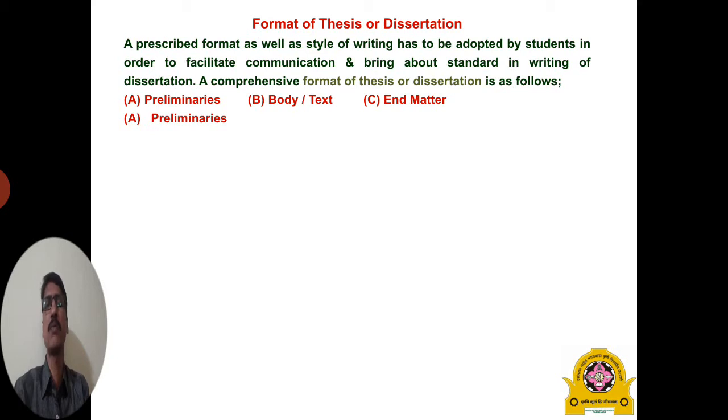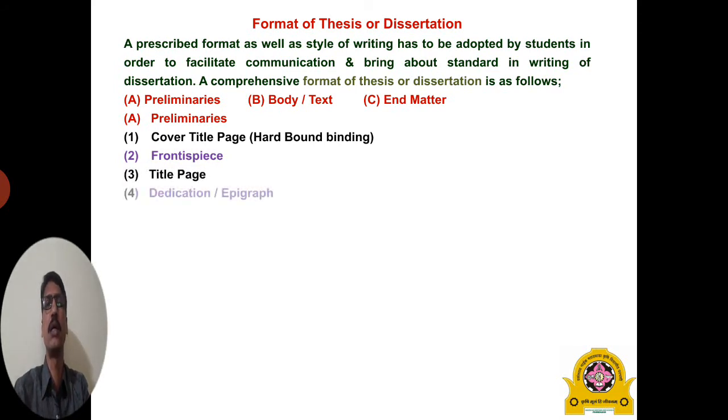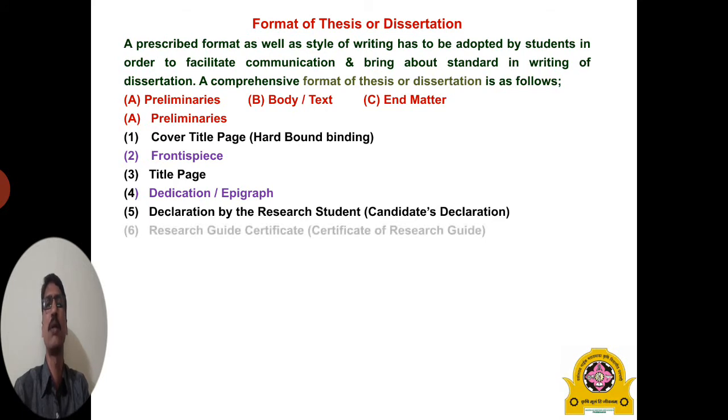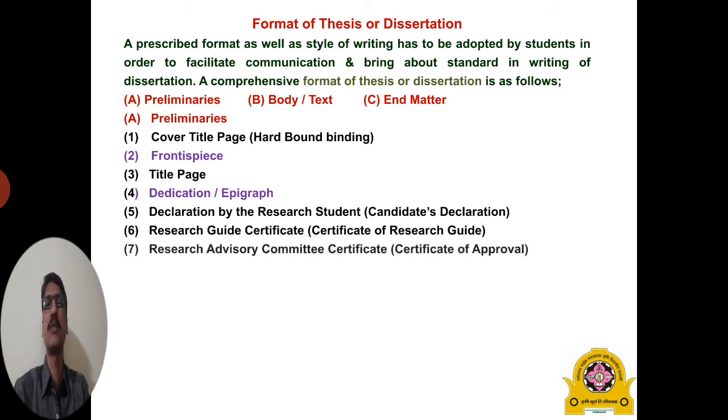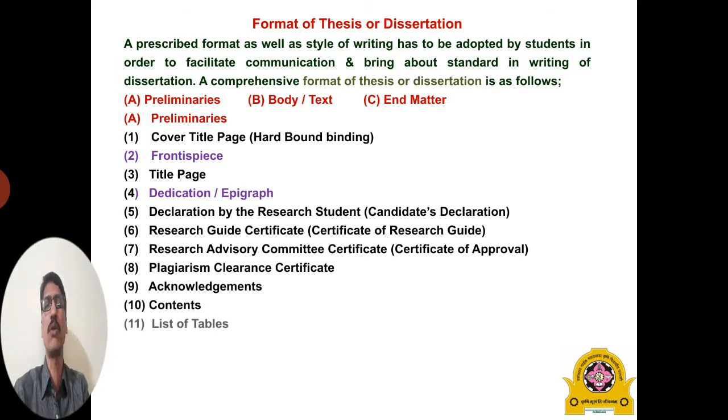Preliminaries are the previous pages of the thesis, which include the cover or title page, meaning the hardbound binding, frontispiece, then title page, then dedication or epigraph page, then declaration by the research student, or it may be called the candidate declaration, then research guide certificate, or certificate of research guide, then research advisory committee certificate, meaning the certificate of approval, then plagiarism clearance certificate, then acknowledgement, then contents, then list of tables, then